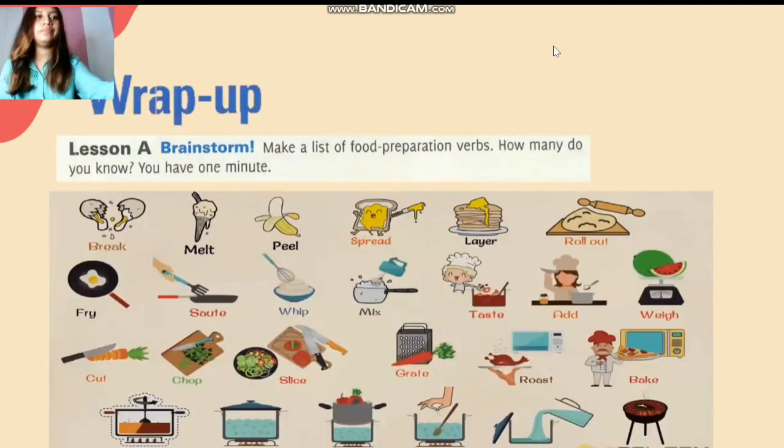Write-up. You will need a pen to make a list first about food preparation. Try to find out how many verbs you know with your partner. You can see examples: meal, mix. You can practice.